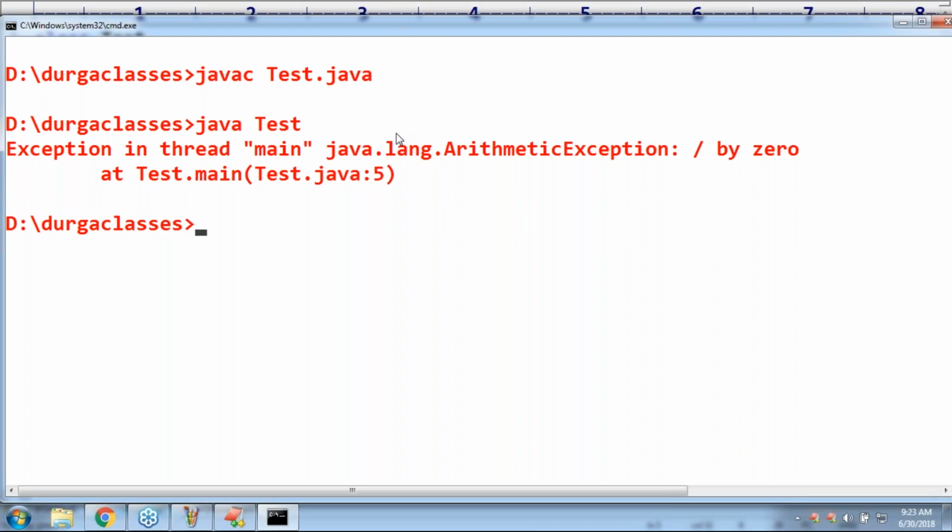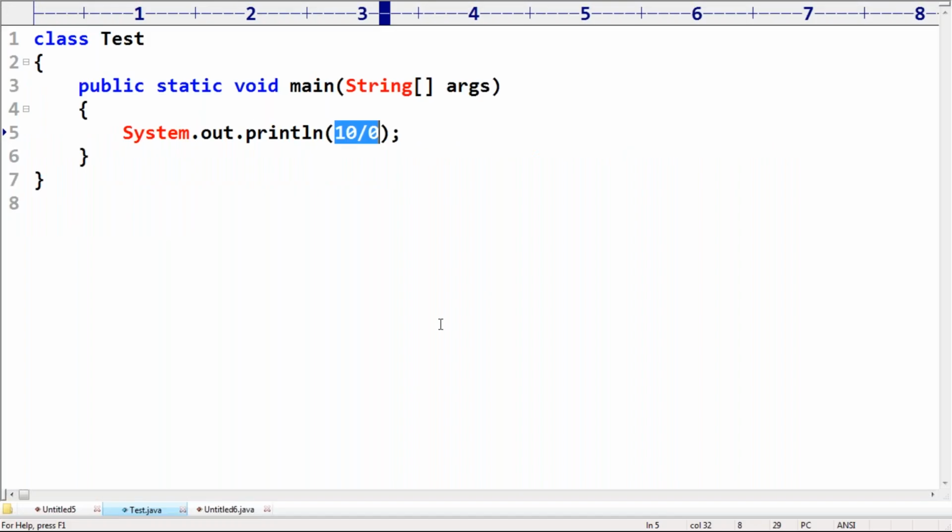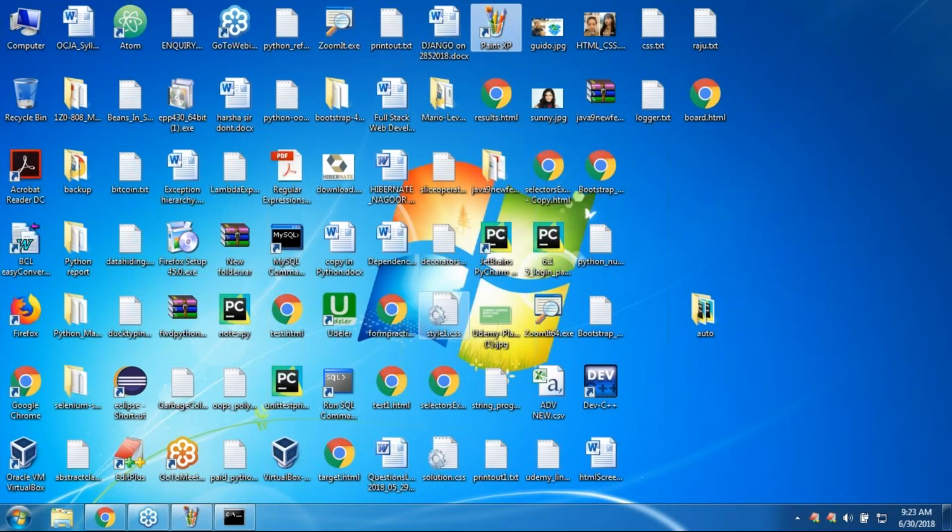So the exceptions which are checked by the compiler are called checked exceptions. The exceptions which are unchecked by the compiler are called unchecked exceptions. Any doubt? Can you please give an example for a checked exception?